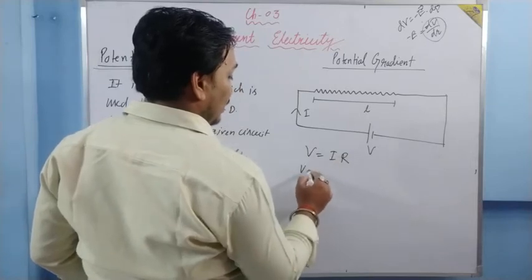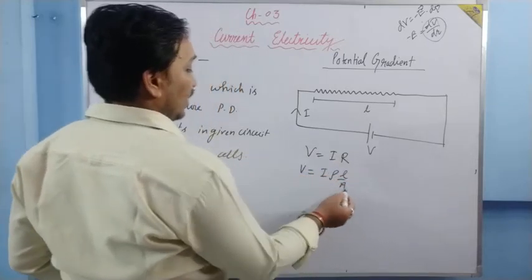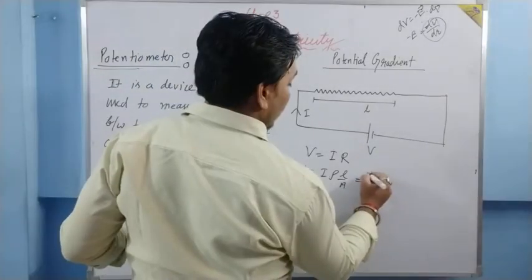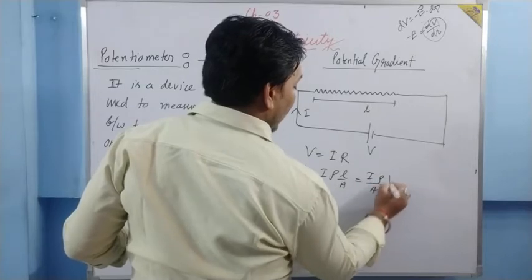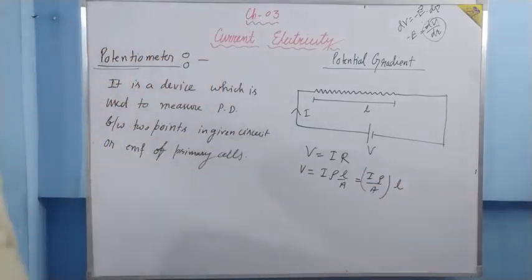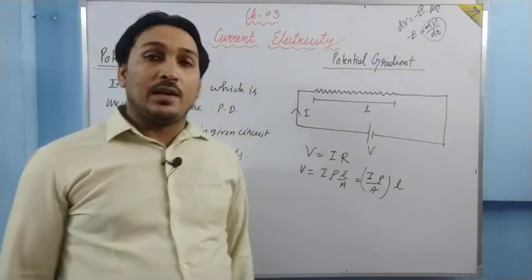R can be written as rho L by A, where rho is the specific resistance and A is the area. If I take I, rho and A together, we can write V is equal to I rho upon A into L.